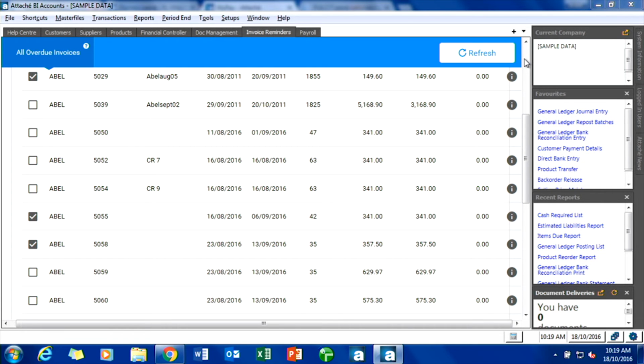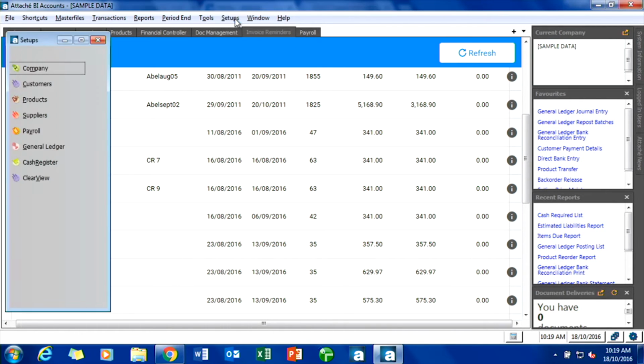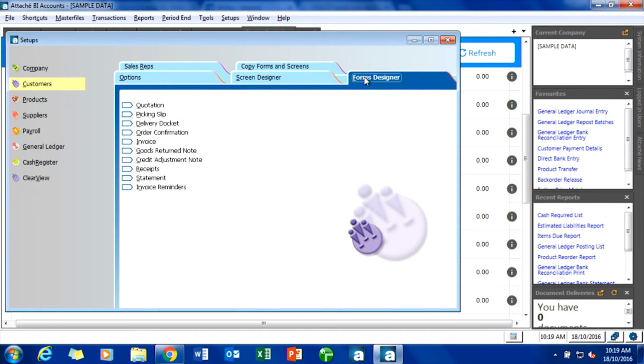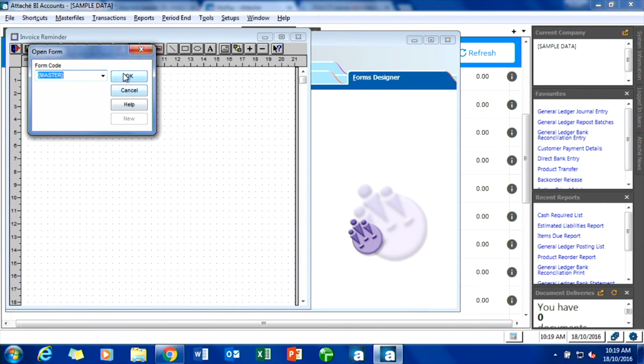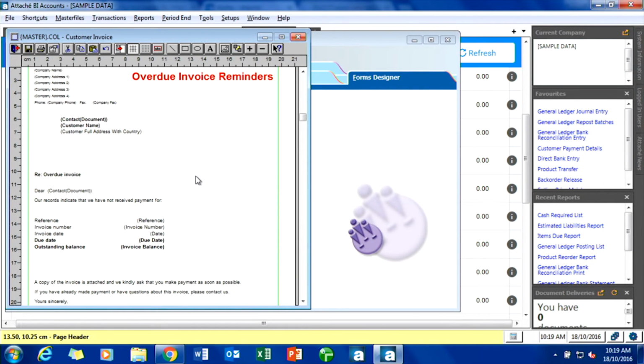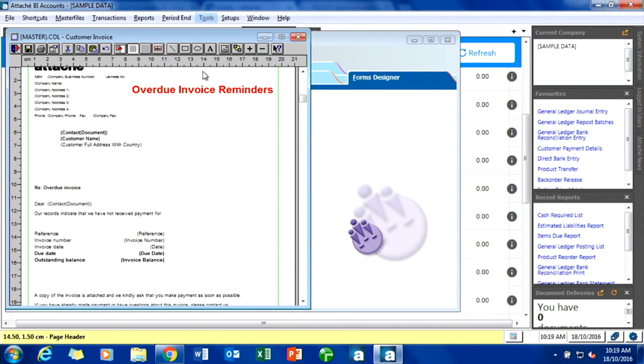It looks at the dates. So long as you're putting in the due dates when the invoices are due, it then picks up those overdue invoices. Now, the actual reminder that the customer sees when they get it, under Setups, Customers, if we go to Forms Designer, there is one there called Invoice Reminders. So if I open up the Invoice Reminder and have a look at the master, that is what the customer will get. Okay, so you can come in and you can make changes if you need to.